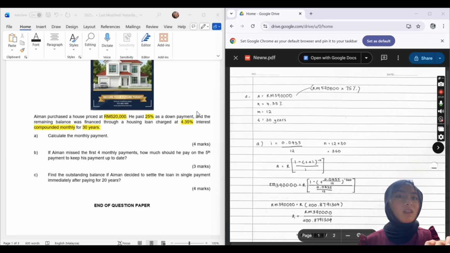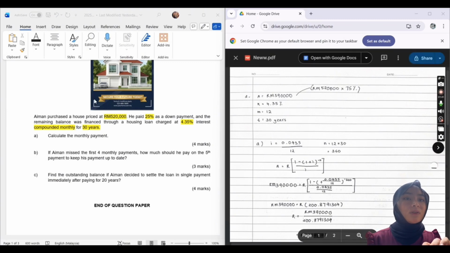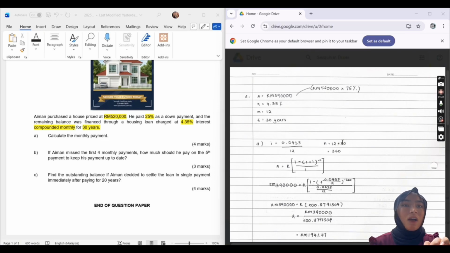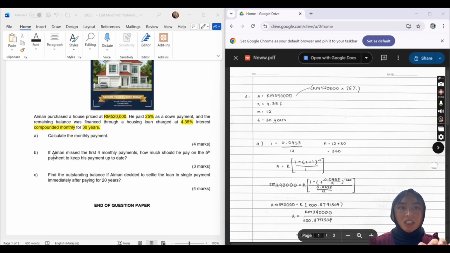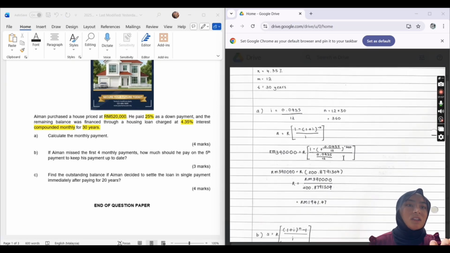For the i, we use the interest charge, 4.35%, but first we need to change it into decimal, which gives 0.0435, and we divide it by 12, the monthly compounding stated here. Then n is 12 times 30, where 12 is compounded monthly and 30 is the years, and we get 360.